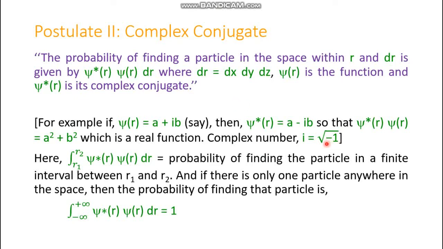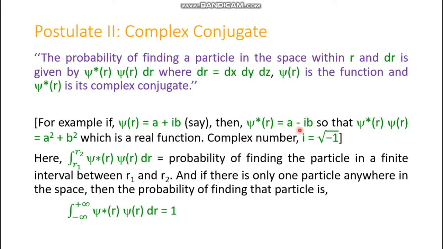If i is a number which is not a real number, which is a complex or imaginary number, actually root over minus 1, and with this i we describe some function psi r as a plus ib, then its complex conjugate will be described as a minus ib.